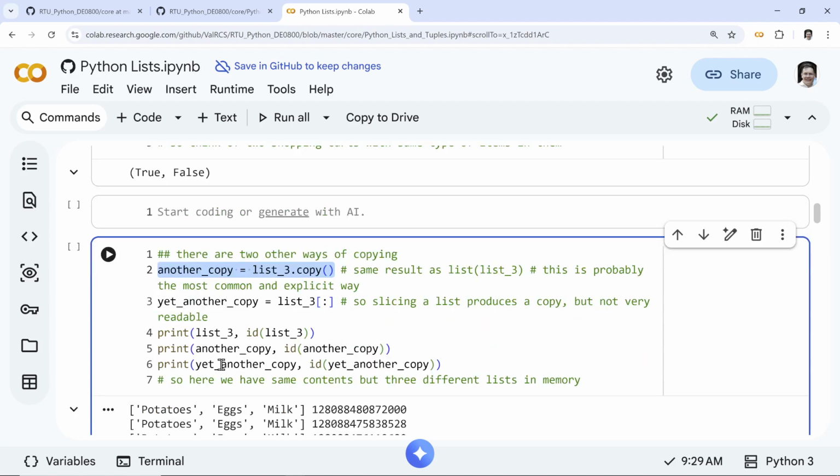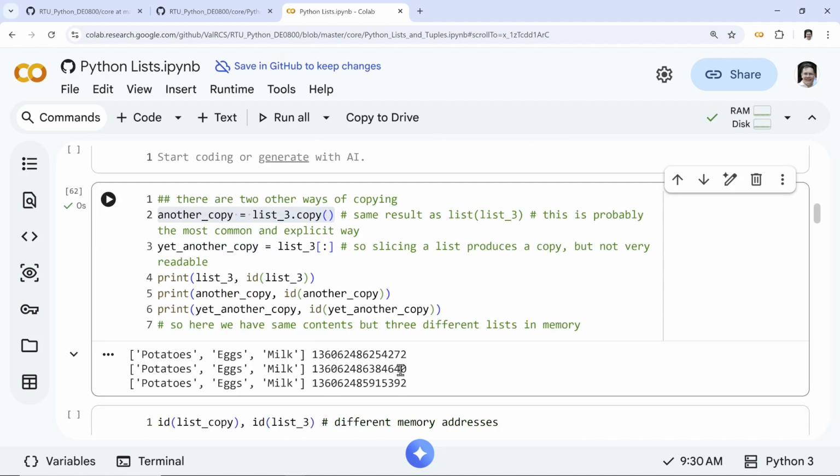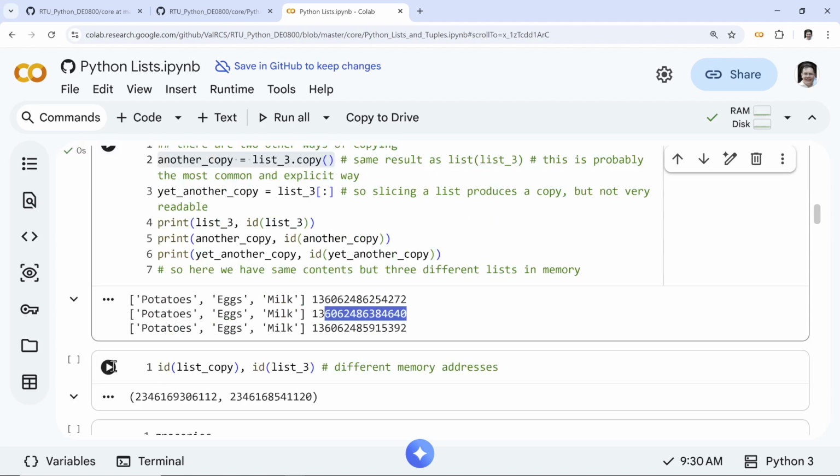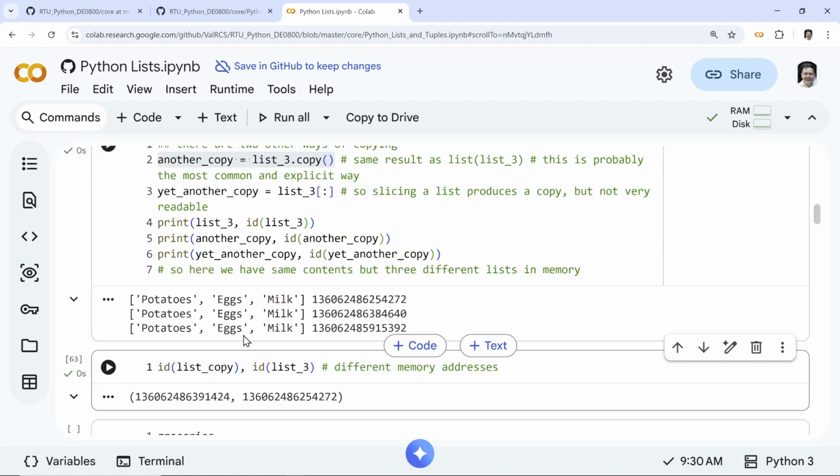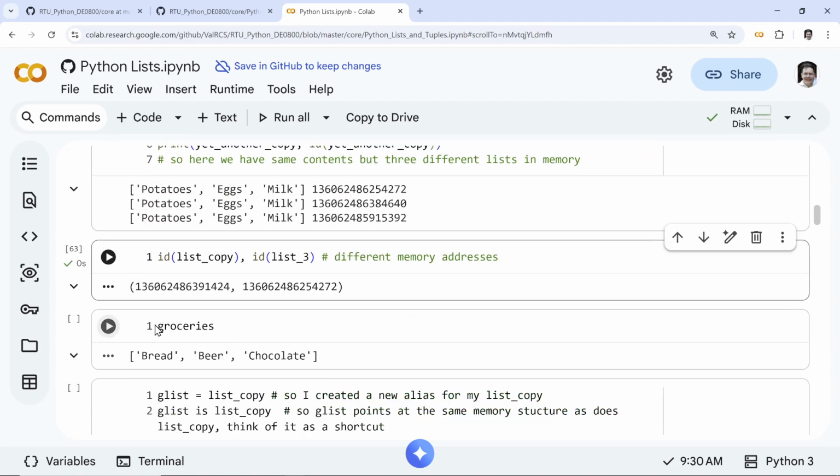So you can check here. These are actually going to have the same memory address. So potatoes, egg, milk, right? So let's see, potatoes, egg, milk. These are copies. Notice, same contents, but the ID in each case is different, so different memory addresses. All right, go back to copy.